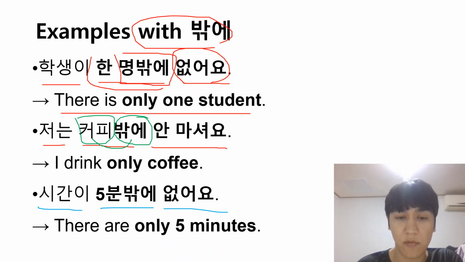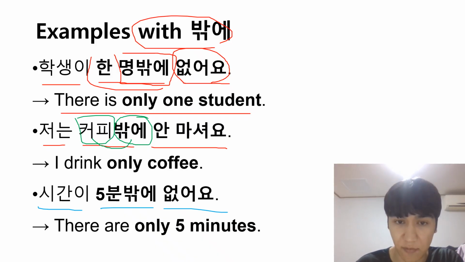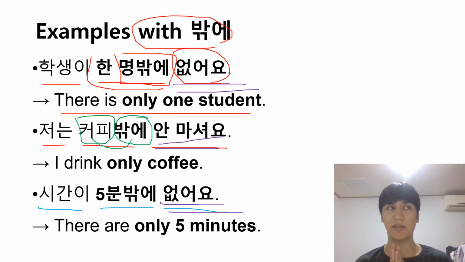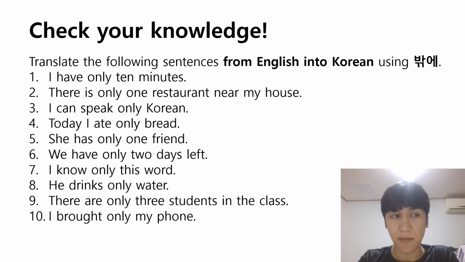Okay, so 5분밖에 없어요. As you can notice, in these three example sentences, we use negative verb forms: 없어요, 안 마셔요, and 없어요. So if you say 학생이 한 명밖에 있어요, 저는 커피밖에 마셔요, or 5분밖에 있어요, it sounds very weird and unnatural. So use only negative verb forms with 밖에, and it means only, nothing but. So that's it for 밖에.